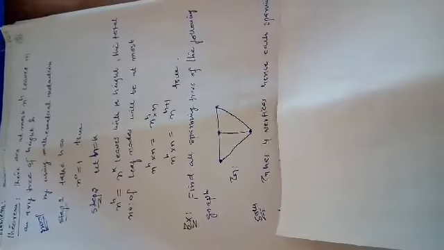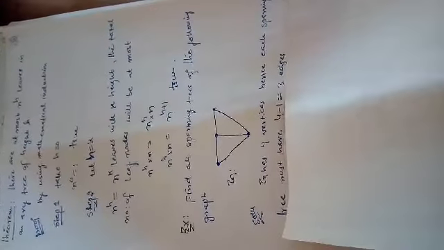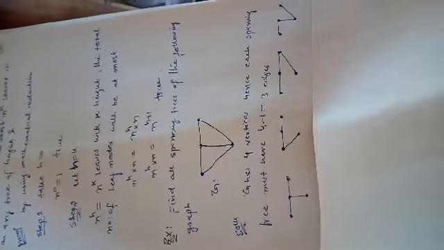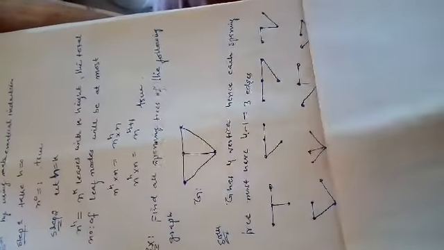Take an example. How to find all the spanning trees of the graph. If we have a graph G, how do we find the number of spanning trees from the graph? There are four vertices in this graph, and by subtracting 1 from the number of vertices, we get the number of edges in each spanning tree of that graph. So G has 4 vertices, hence each spanning tree must have 3 edges.